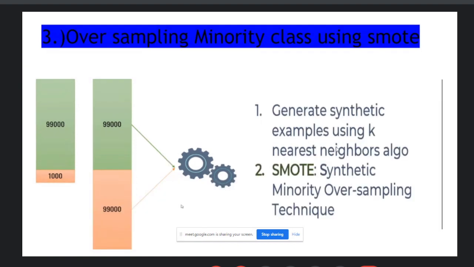Now, there is another method in oversampling, that is oversampling the minority class using SMOTE. You can use the k nearest neighbor algorithm. And what is SMOTE? SMOTE is the Synthetic Minority Oversampling Technique, and then you create your model using SMOTE.